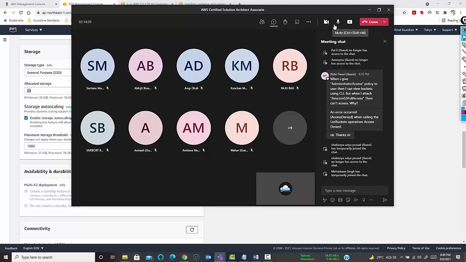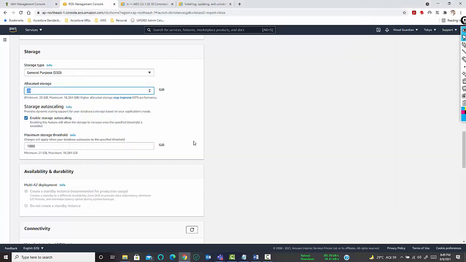Sorry for the interruption, guys. So as I was telling, if you are enabling this feature of enable storage auto scaling, let me go to the annotation mode. This is your primary server, the primary EC2 instance, which is having 20 GB of space.